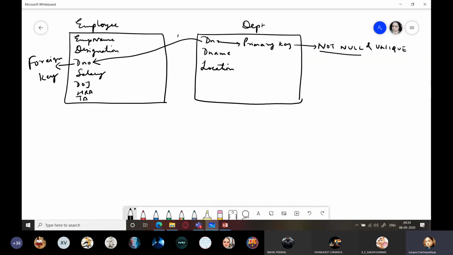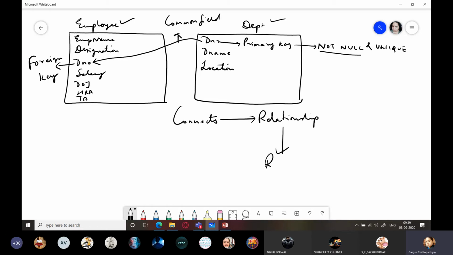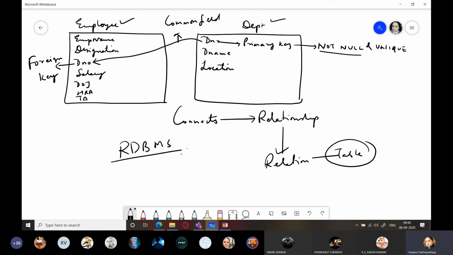So this is the common field. This field connects the two tables. And this is the field which establishes a relationship between the two tables, that is employee and DEPT. Hence the name relation is also given to a table. In terms of DBMS, databases, we refer to a table as a relation. The other name, the synonym for tables, is relations. And hence the term RDBMS, that is Relational Database Management System.